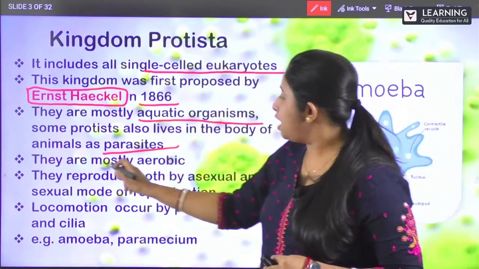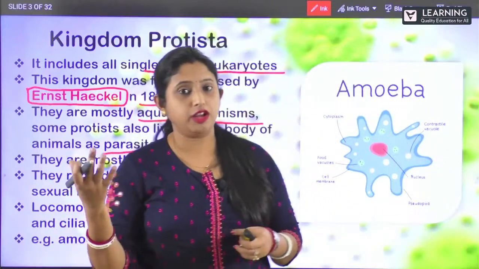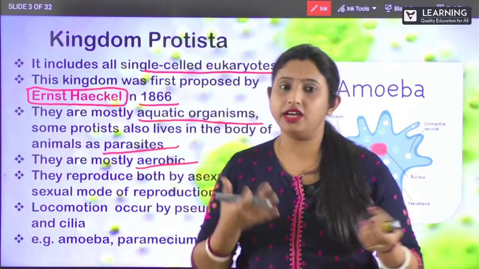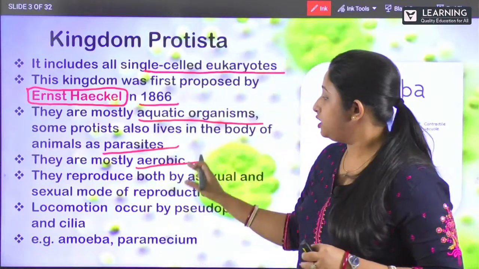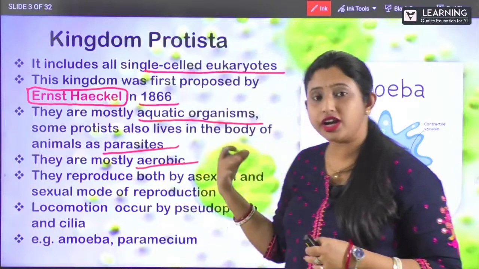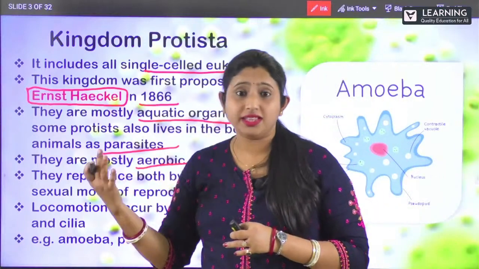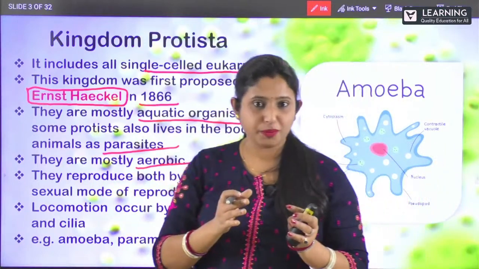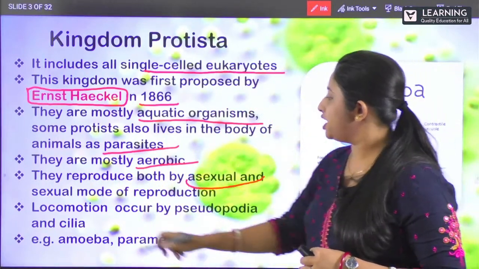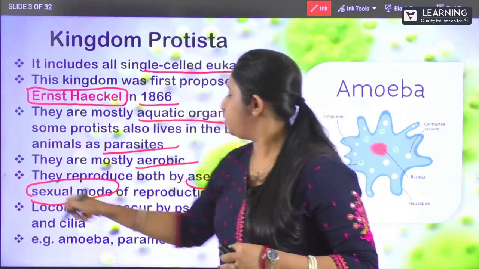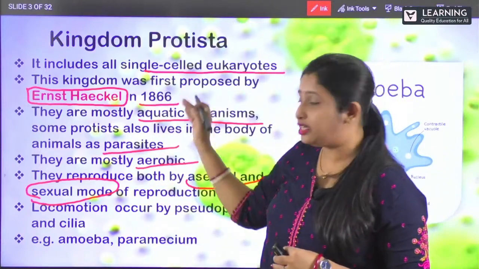Clear? They are mostly aerobic, right? Aerobic and anaerobic, you know the difference. What is aerobic? They need oxygen, isn't it? Anaerobic means can survive without the presence of oxygen, isn't it? So this kind of organisms are mostly aerobic. And they reproduce by both methods. We have seen the two methods of reproduction: one is asexual reproduction, another is sexual reproduction. They reproduce by both asexual as well as sexual modes. Clear? These are all the characteristics of Kingdom Protista.